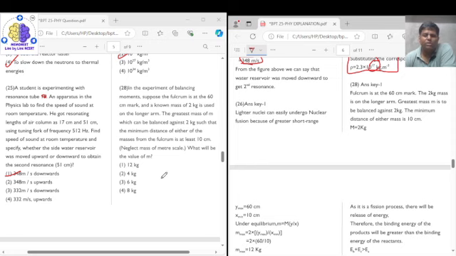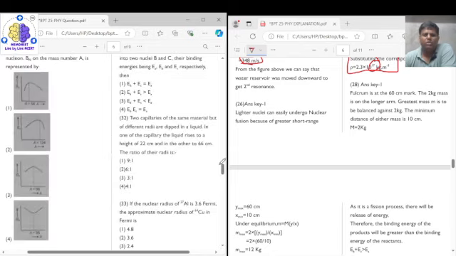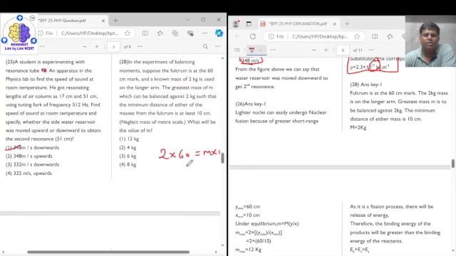So the smallest mass is your 2 kg and the maximum distance is 60, because it has to be on the longer side, and the maximum mass is M with the shortest distance of 10. Let me write it here. So 2 into 60, smallest mass with longest length, equals maximum mass into least length.